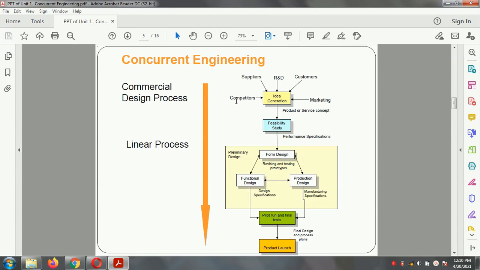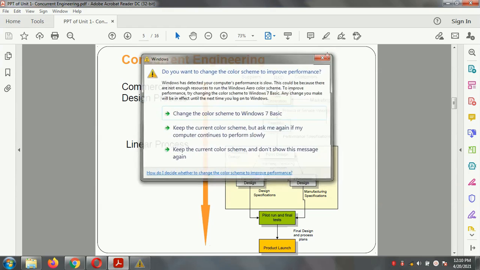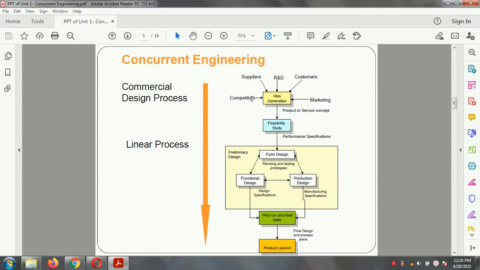This is a commercial design process, and we are converting this design process into concurrent engineering. First is idea generation. Idea generation is related to the competitor, supplier, R&D, customer and marketing. With respect to the competitors, we generate the new product. For the supplier, we think about the product which we have to supply. R&D is the research department, the customer gives feedback, and marketing involves the market. All these criteria are related to idea generation.